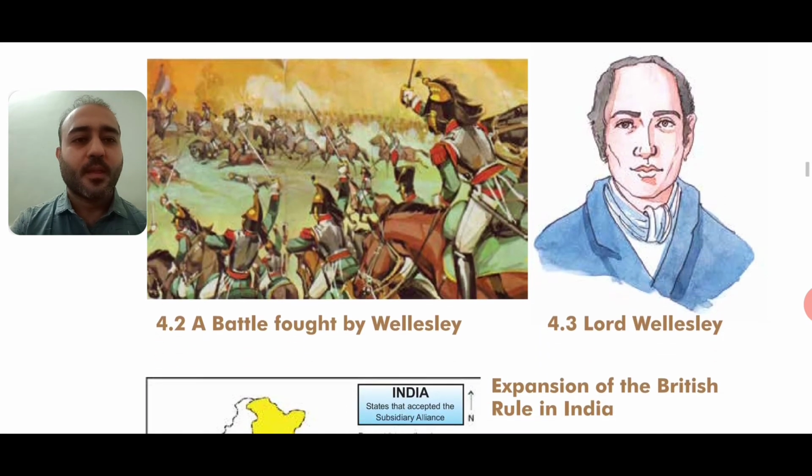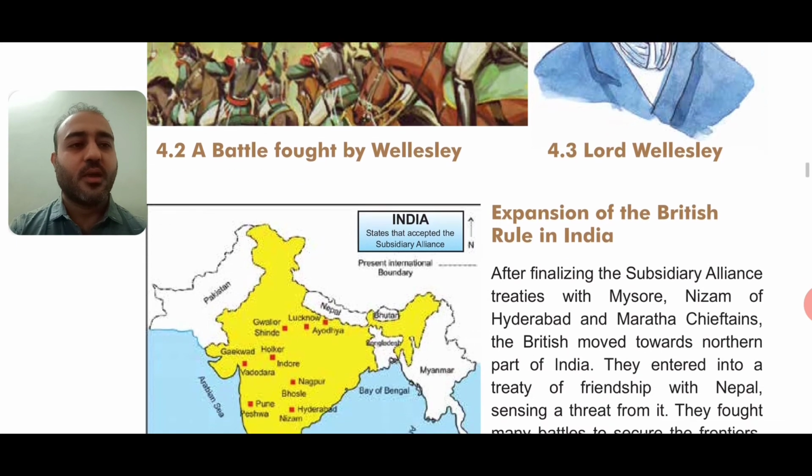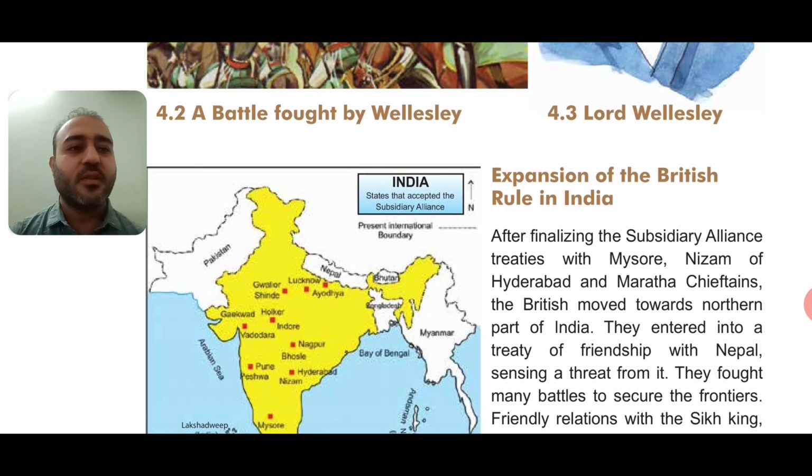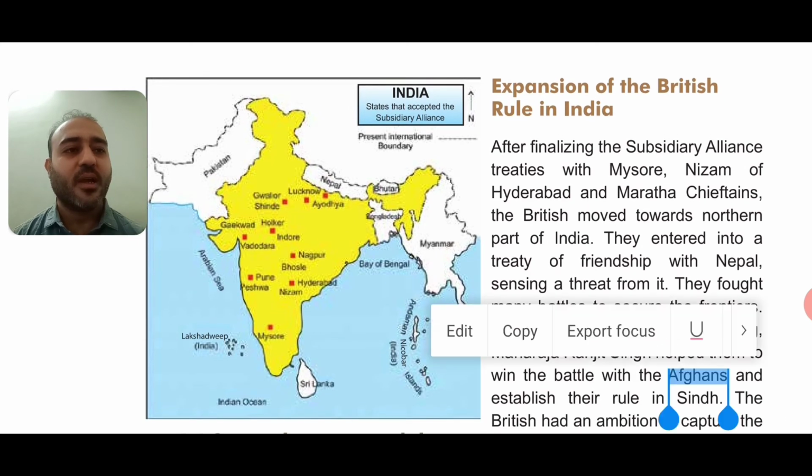Okay. So, as you can see, there is a picture given in which a battle is fought by Wellesley. Okay. The next is the expansion of the British rule in India. Right. So, how further did the Britishers expand their rule in India.